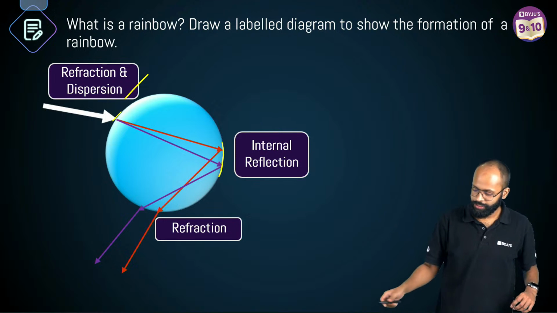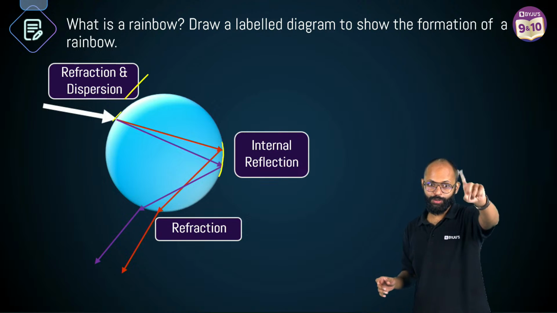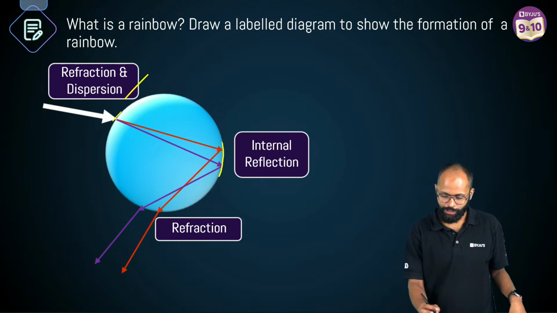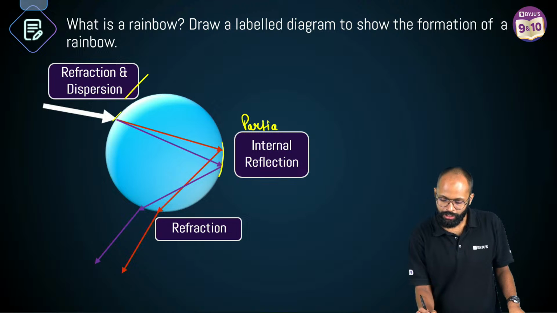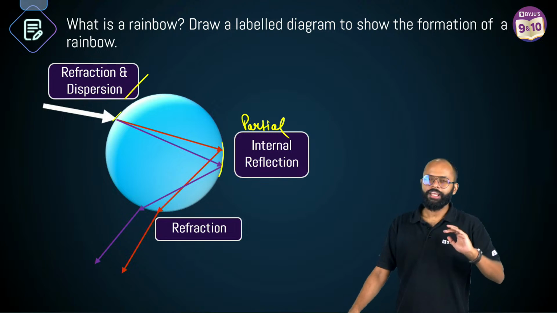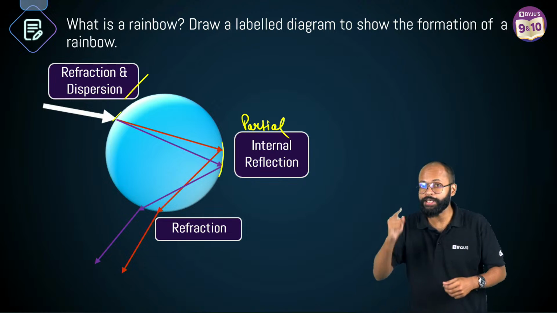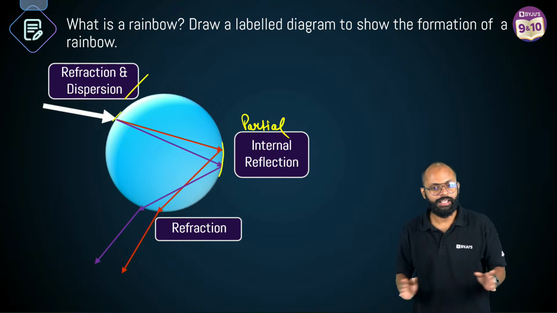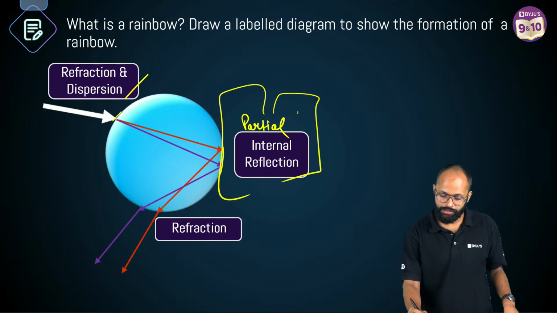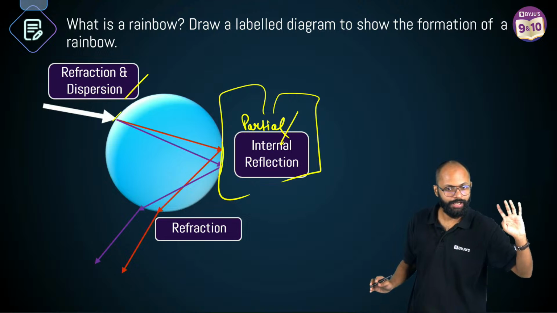देखो पहली चीज. It will not be total internal reflection. Yes. No. Arohi, that's wrong. Check it out. Do the math. It will not be total. This will be partial internal reflection. If you are confident, then say partial. If you are not confident, don't say anything. Just say internal reflection. But do not say total internal reflection. Yes, correct, है ना? Please do not say total internal reflection because partial or internal is fine. But total will be wrong. बस वो गलत हो जाएगा. Correct, है ना? Very good.